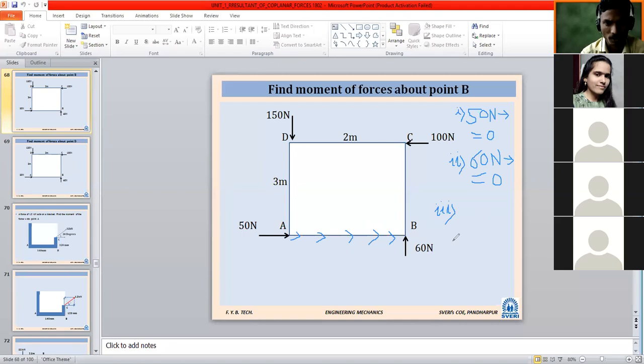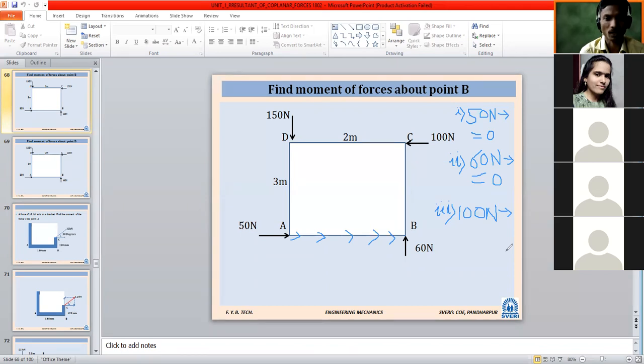What is the magnitude of the third force? 100 Newton. So you can write here, third force, moment due to 100 Newton force, dash. I don't have space to write, so I will write here only 100 Newton. In your notebook, write moment due to 100 Newton force, likewise, a sentence, and below you can write the formula.